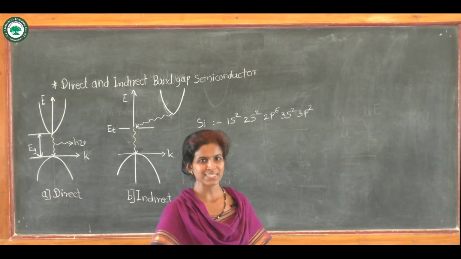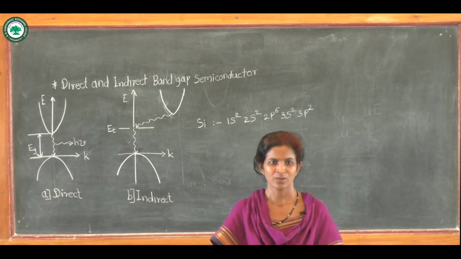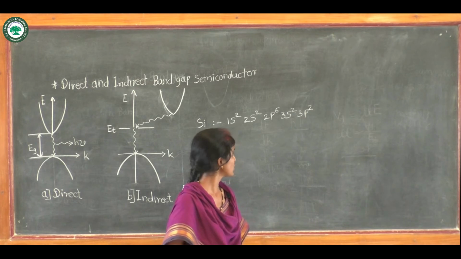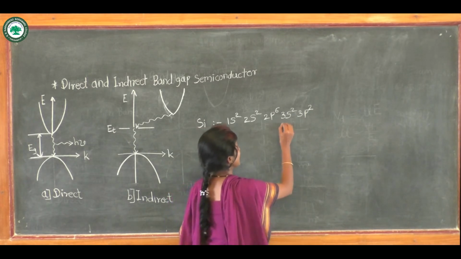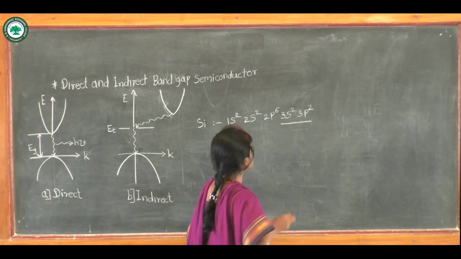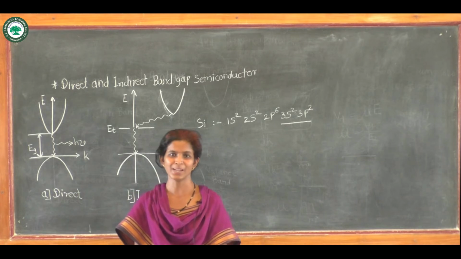According to Pauli's exclusion principle, no two electrons can be in the same quantum state. So the energy levels of these valence electrons may be split into n number of levels.